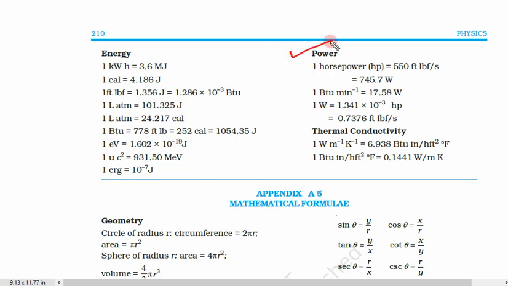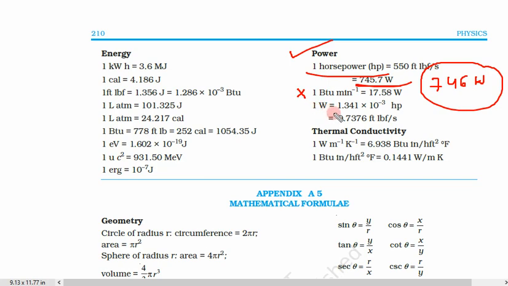Now power. So how much is a horsepower? You always listen or hear about horsepower. So what is a horsepower? So horsepower into watt. A horsepower is simply 746 watt. BTU you don't need. 1 watt is equal to this many HP. You don't need that. What you need is 1 horsepower is equal to 746 watt.